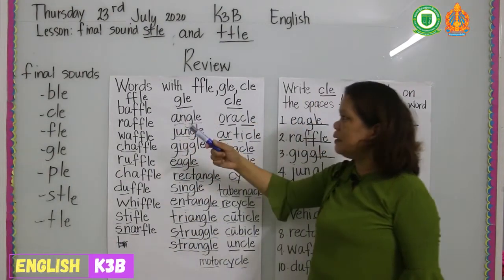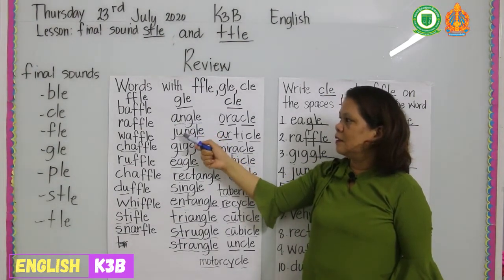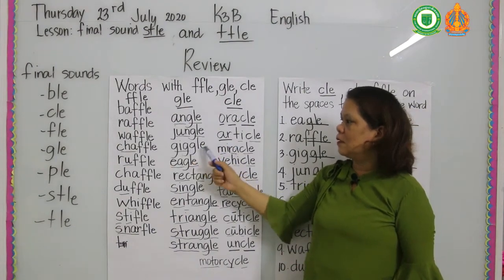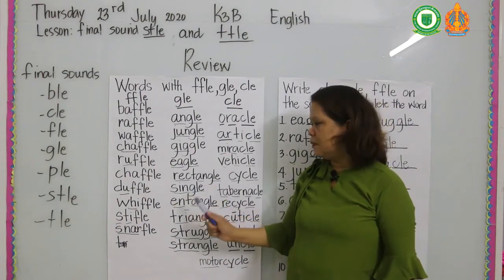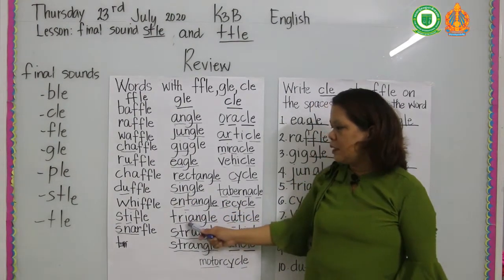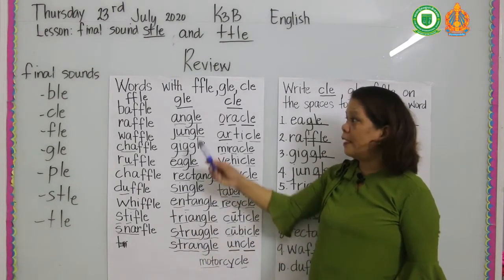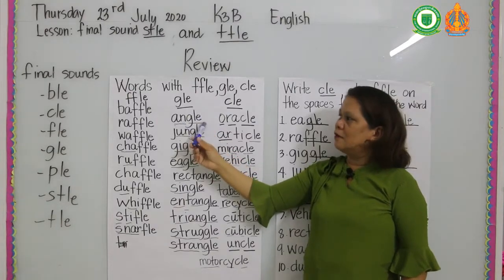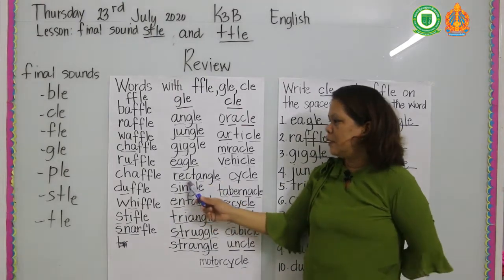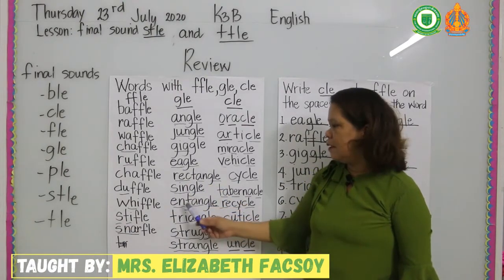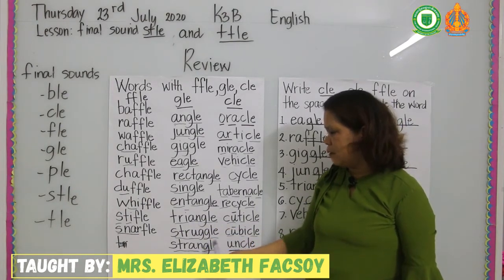For the g sounds: angle, jungle, giggle, eagle, rectangle, single, entangle, triangle, struggle, strangle. Again, g: angle, jungle, giggle, eagle, rectangle, single, entangle, triangle, struggle, strangle.